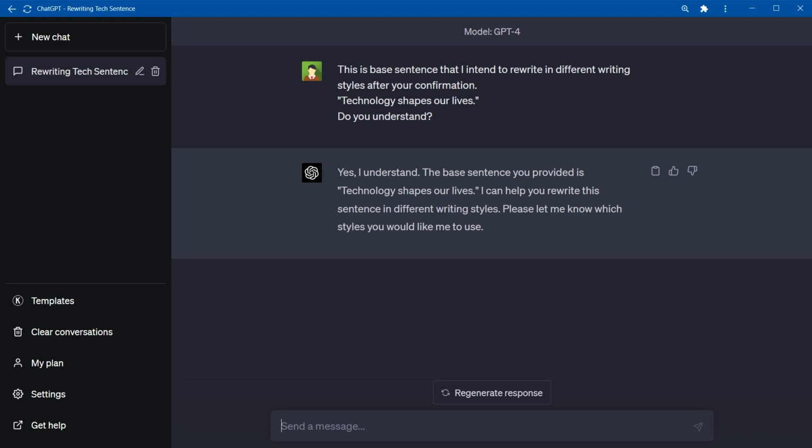Alright, let's rephrase this sentence using various writing styles. Rather than focusing on the content of the sentence, pay close attention to how it evolves in response to each writing style. I will also provide explanations for the specific use of each writing style. Academic style. Rewrite base sentence in academic style.